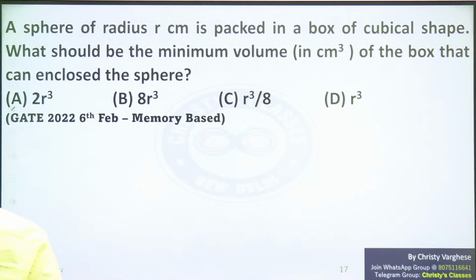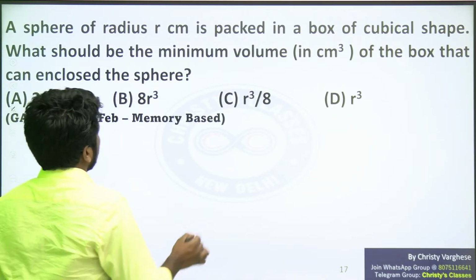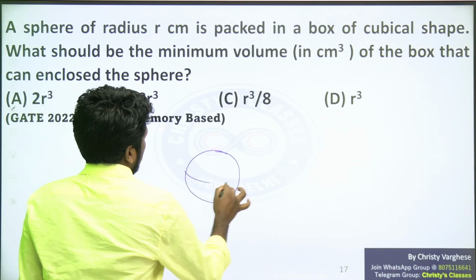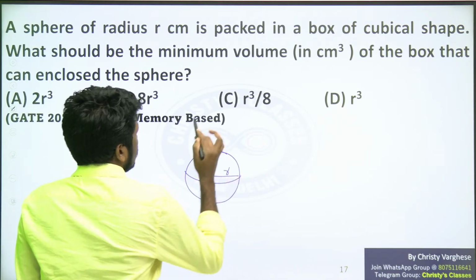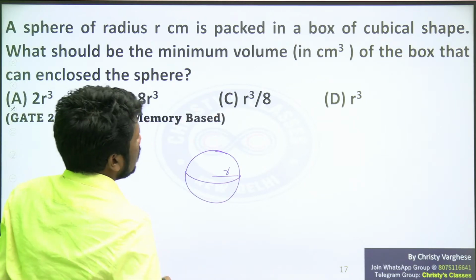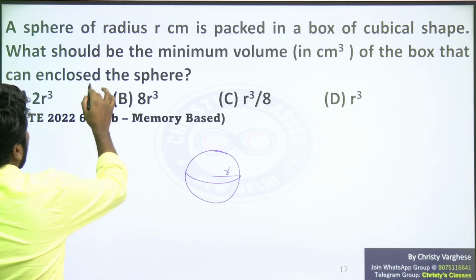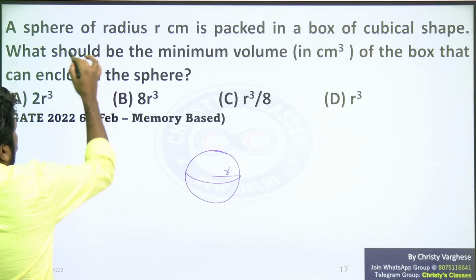Okay, so I will explain. A sphere of radius r centimeter is packed in a box of cubical shape. So this is a sphere of radius r centimeter. This is packed in a box of cubical shape. What should be the minimum volume in centimeter cube of that cubical box that can enclose the sphere?